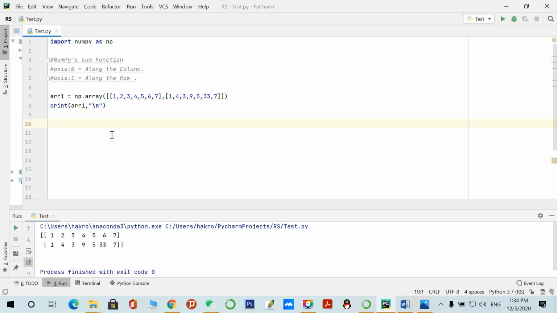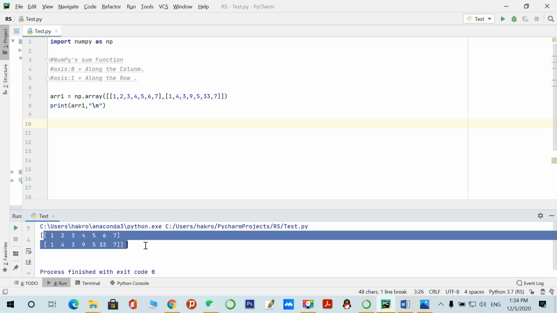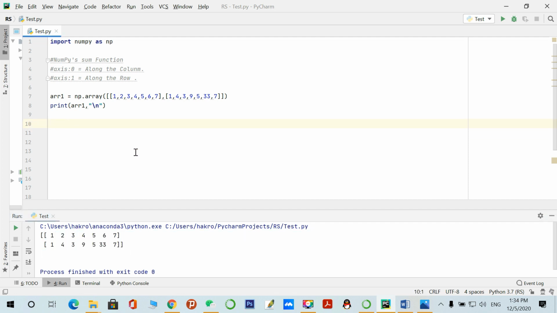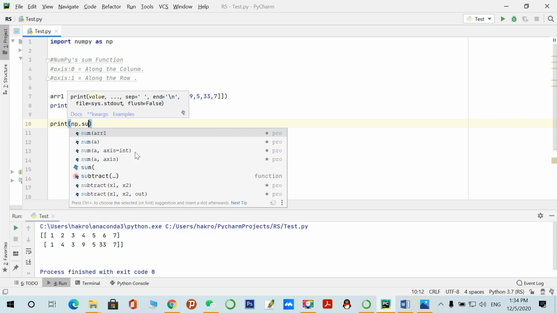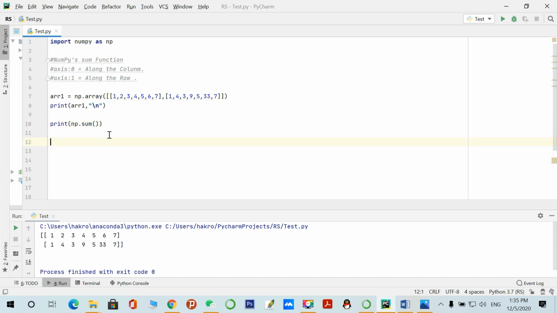The sum function of the NumPy library is basically used for the sum of elements present in the array. For example, I have created a two-dimensional array with the name ARR1, and I have printed this array. So this is a two-dimensional array. Let's perform the sum function. NumPy library sum function, and we just pass this argument to this method, the variable name of the array.